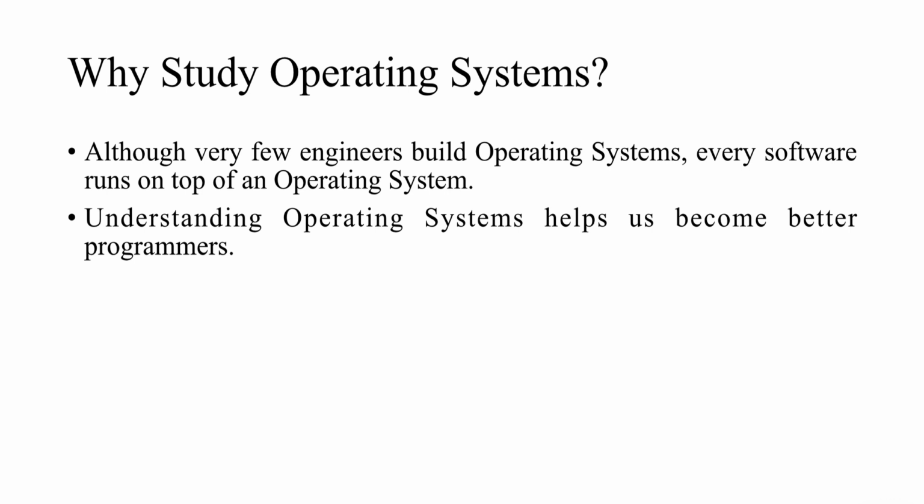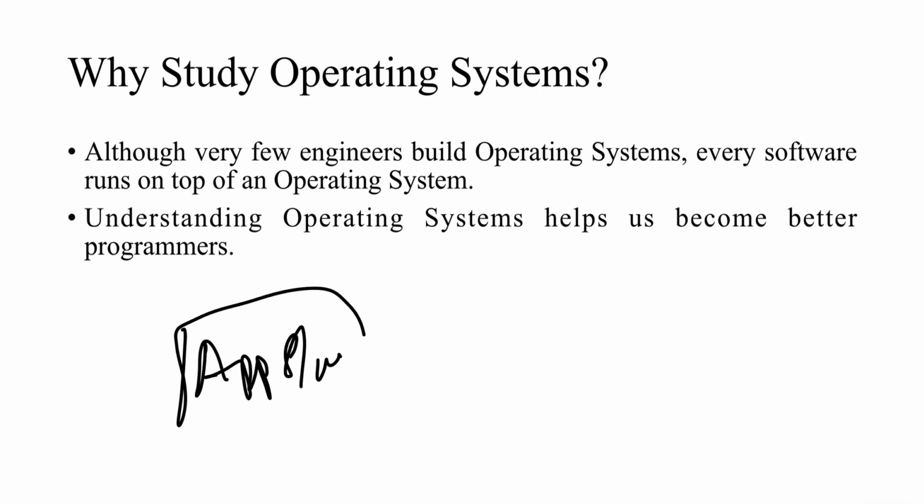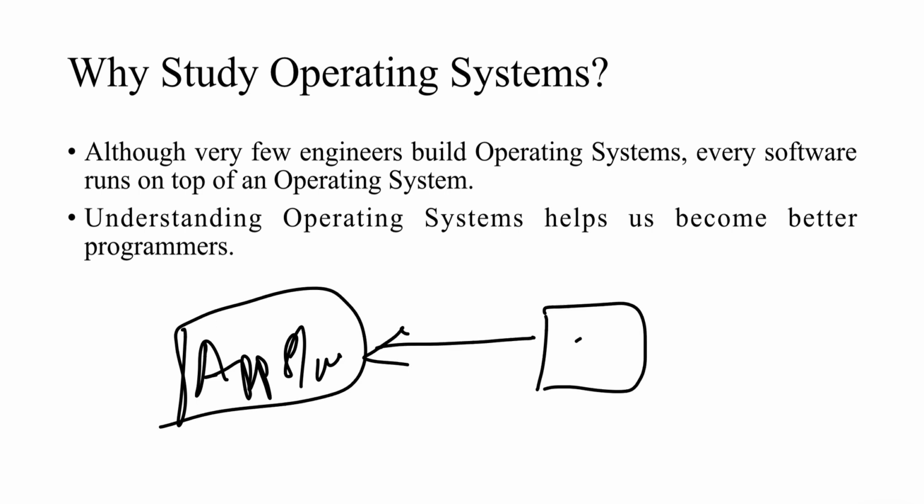So here, one simple thing: we might never build an operating system in our entire career, entire lifetime, but every software that we create will run on top of an operating system only. If I have any application software, and I want to execute it, then I require the support of the operating system.